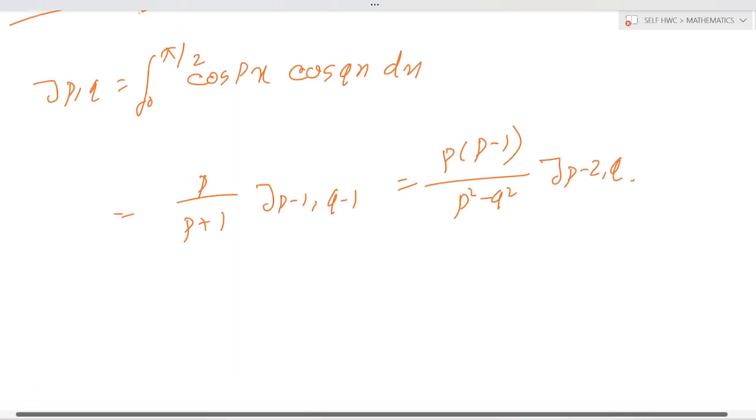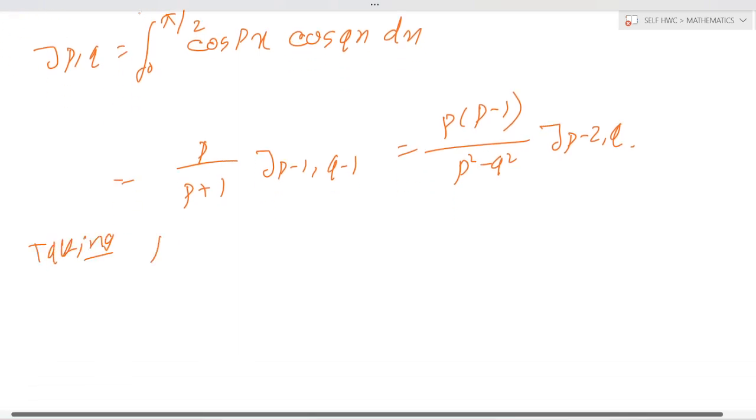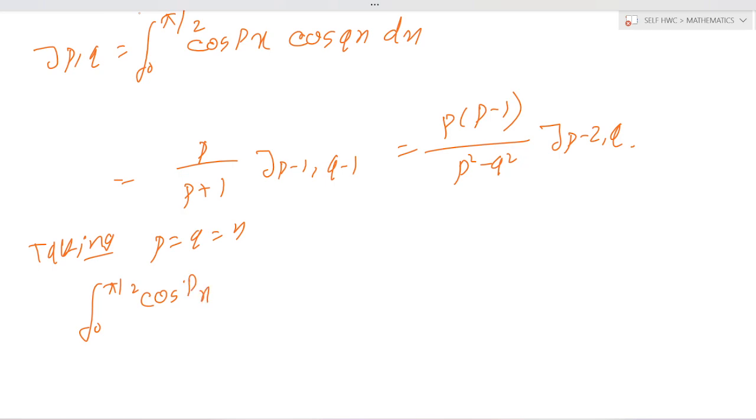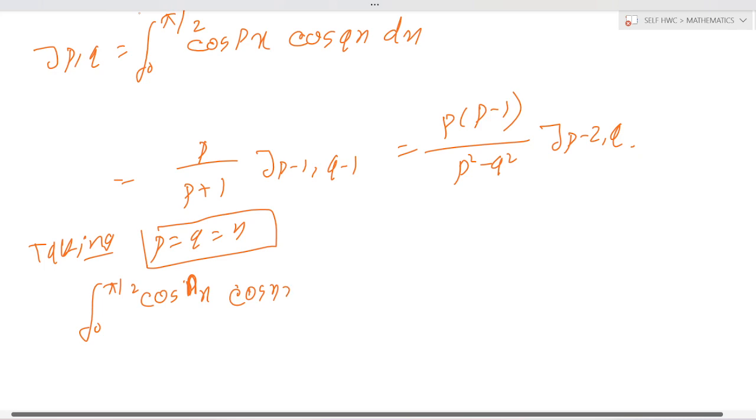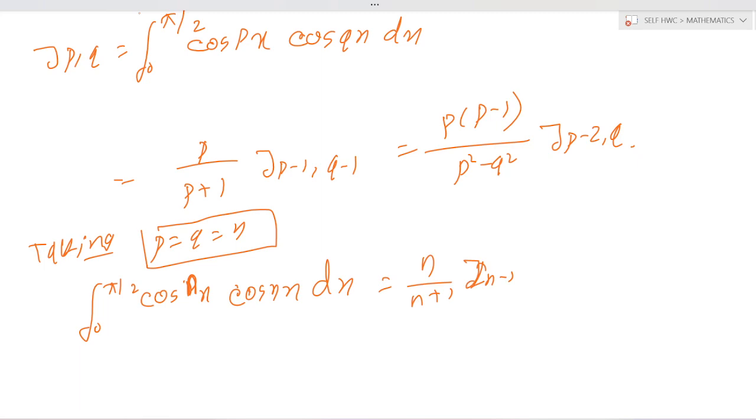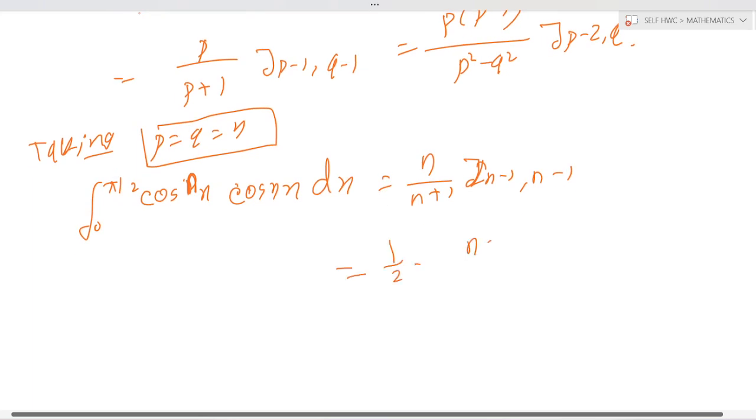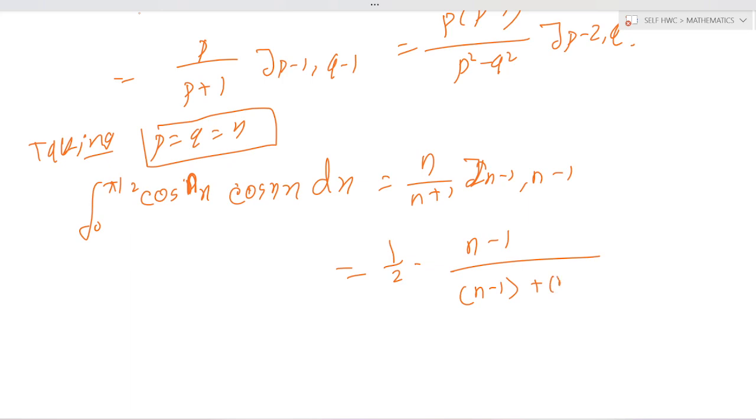Okay, and taking p is equal to q is equal to n, integration of 0 to pi by 2 cos to the power n x into cos nx dx is equal to n by n plus 1 j n minus 1 comma n minus 1, and j n minus 1 is equal to half of n minus 1 by n minus 1 plus n minus 1 into j n minus 2 comma n minus 2.